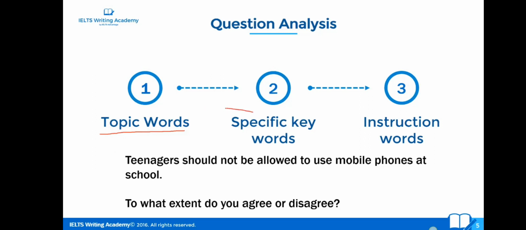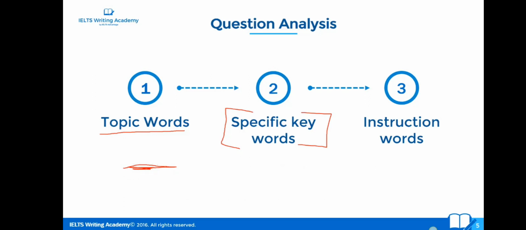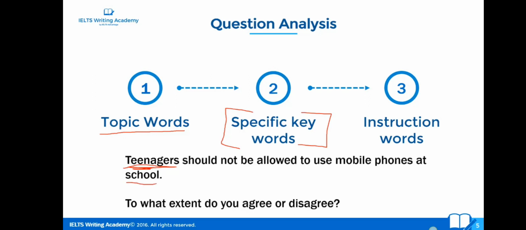So when we understand what the topic is, we need to look at the specific keywords. We're specifically talking about teenagers. That is important because we're not talking about adults. We're not talking about primary school children. We're talking specifically about teenagers. And we're specifically talking about teenagers in school, so we're not talking about them at the weekends or after school or anything like that.